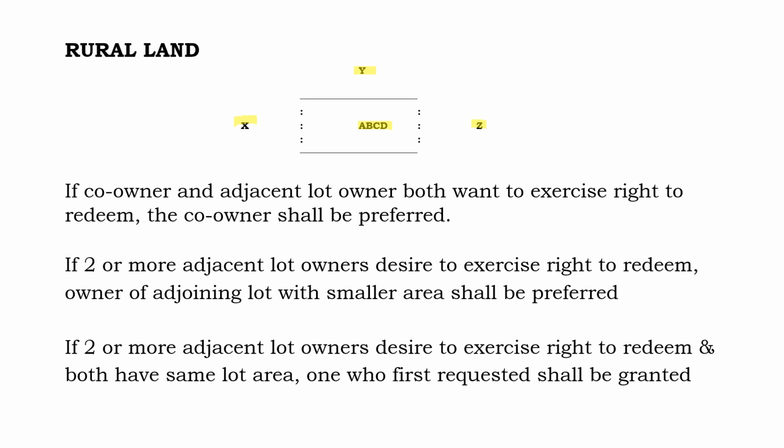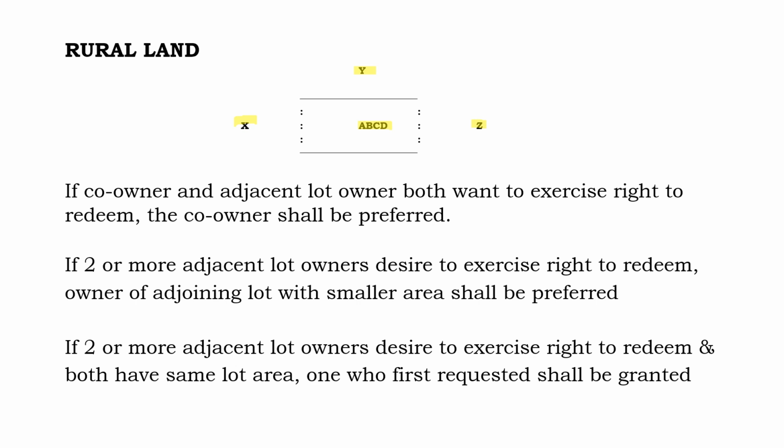Dito sa number 1, if co-owner and adjacent lot owner both want to exercise right to redeem, the co-owner shall be preferred. So pag nagkasabay ang co-owner saka adjacent lot owner, palaging panalo ang co-owner. Remember that. Dito sa number 2 situation, if 2 or more adjacent lot owners desire to exercise right to redeem, owner of adjoining lot with smaller areas shall be preferred.